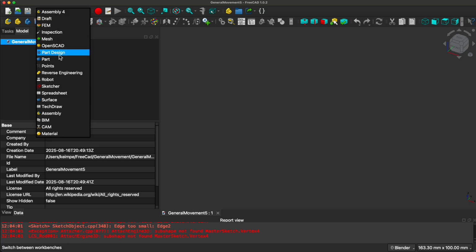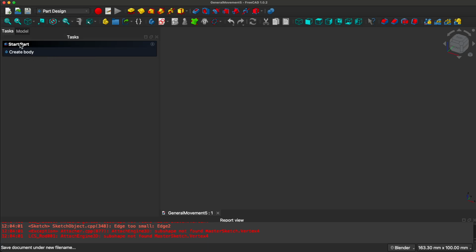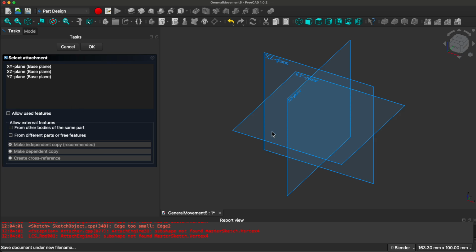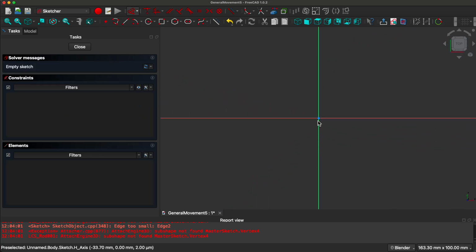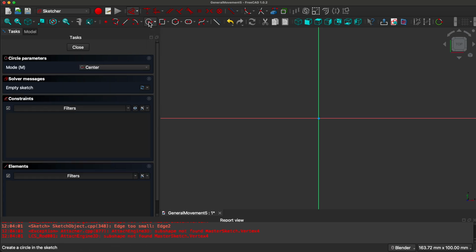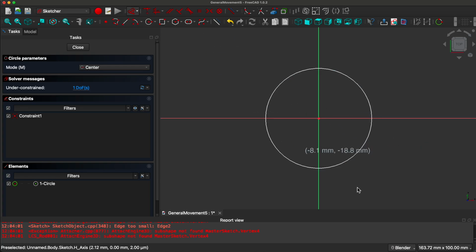Let's switch to the Part Design workbench. We need 2 parts. So let's create a body and a sketch on the XY plane. For the first body, it's going to be a circular thing, so we need a circle. And we need another circle so you can see that the circle will go around.